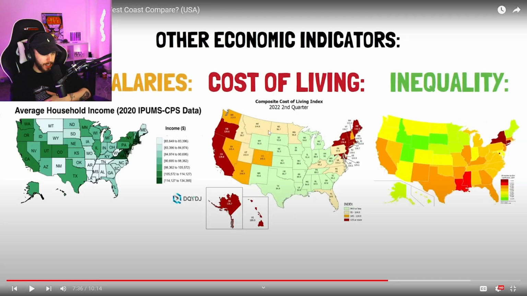Bro, I'm really interested right now. Just looking at this map, you're going to want to live here. Because the cost of living is a medium here, but you're still getting a really high average income.